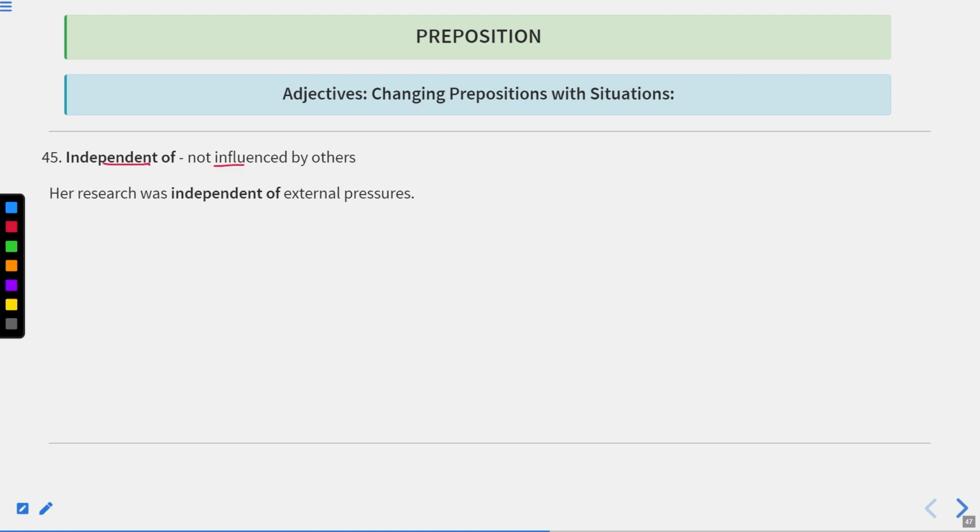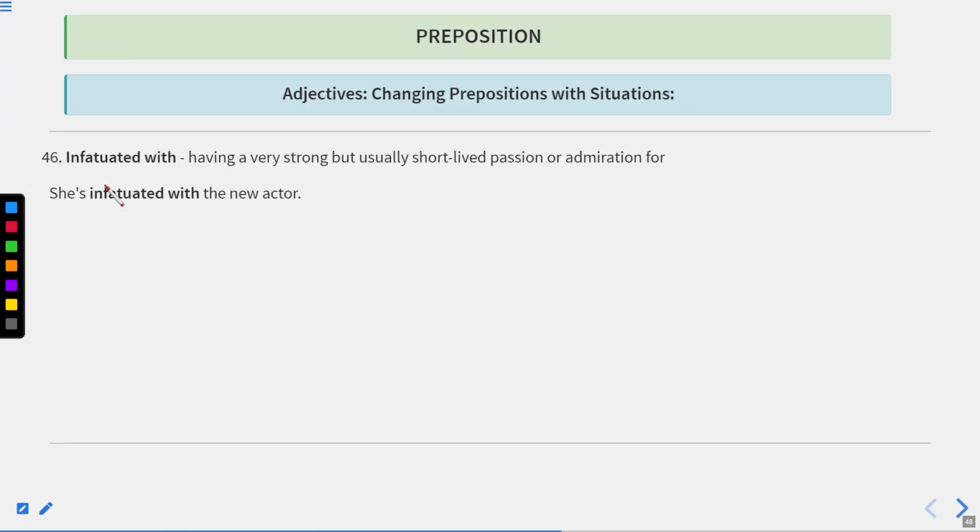Independent of means not influenced by others. If you are independent of someone, you are not dependent on the other person. Her research was independent of external pressures. Okay, now let us move to the next one.